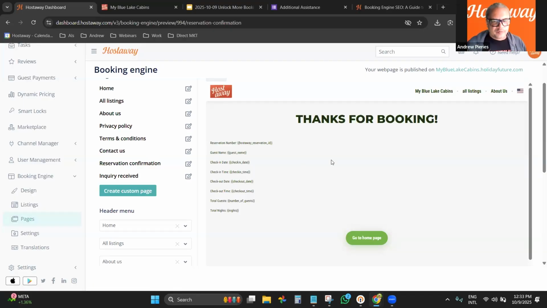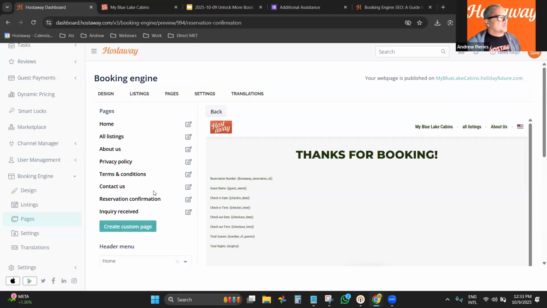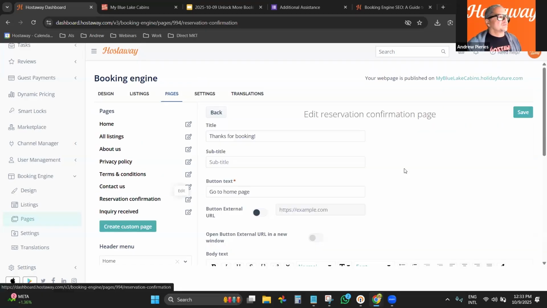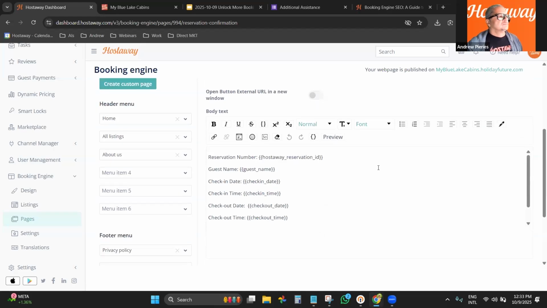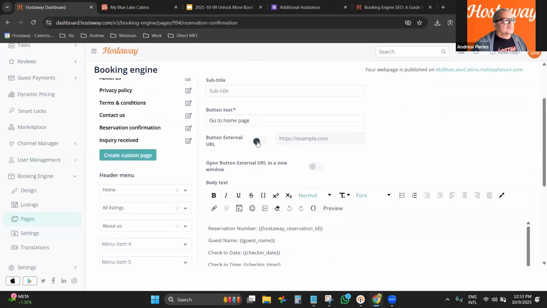To answer that, we have the confirmation page. That's the purpose of it. And we can even add some variables here on the reservation confirmation. You can use the same variables that you use for communication, and they can be added here as well. That way it will collect the information dynamically from the reservation that is being created. And then you can select if you want to modify the button external URL, if you want to have it.